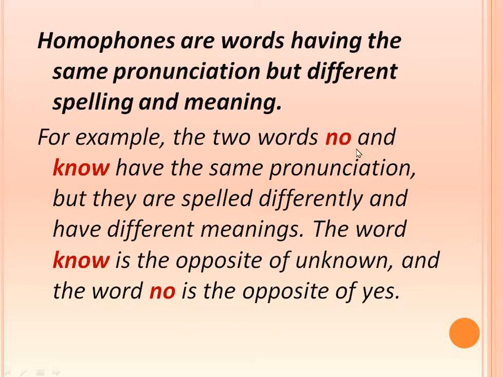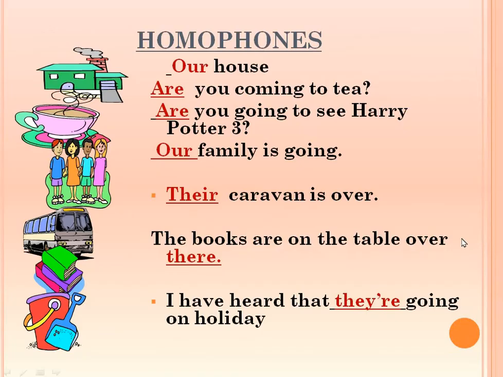No is the opposite of yes. No, I know this, I don't know this. I know him, I don't know him. जानना. We speak in the same way, but they are spelled differently and have different meanings. Known, there is a word known, which is the opposite of unknown, and the word no is the opposite of yes. Some examples of homophones you can see here.